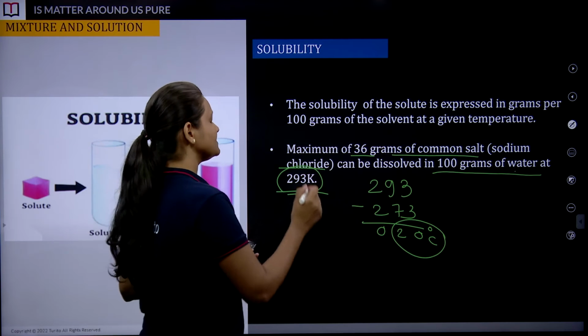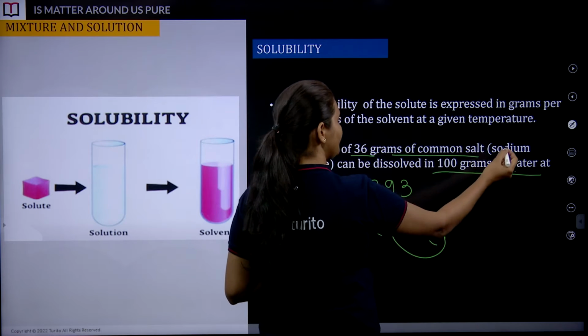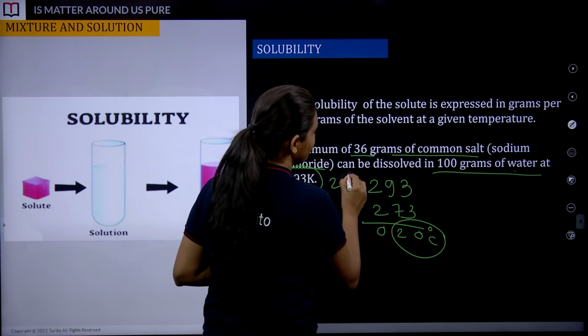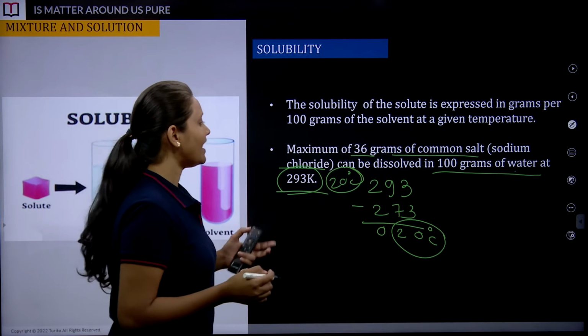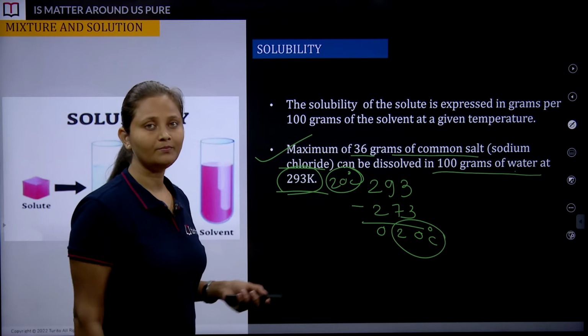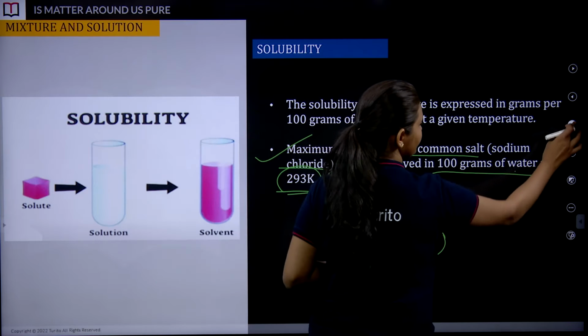Correct. So they are saying that a maximum of 36 grams of common salt can be dissolved in 100 grams of water at 20 degrees Celsius, room temperature, right? So try to understand, this is the solubility of sodium chloride at room temperature, at a given temperature. Got it? All right.